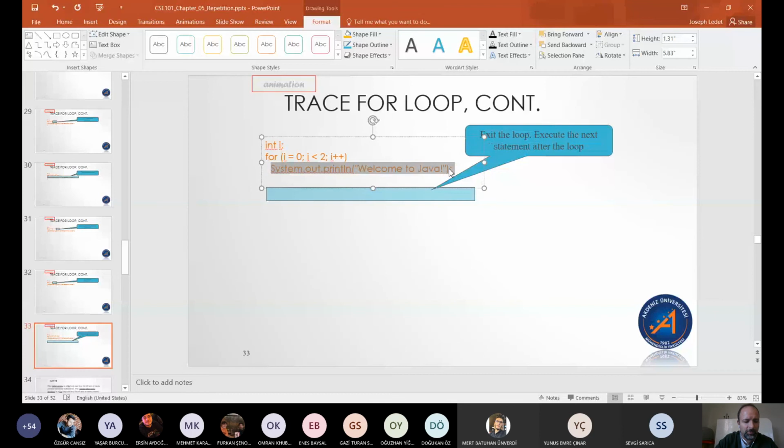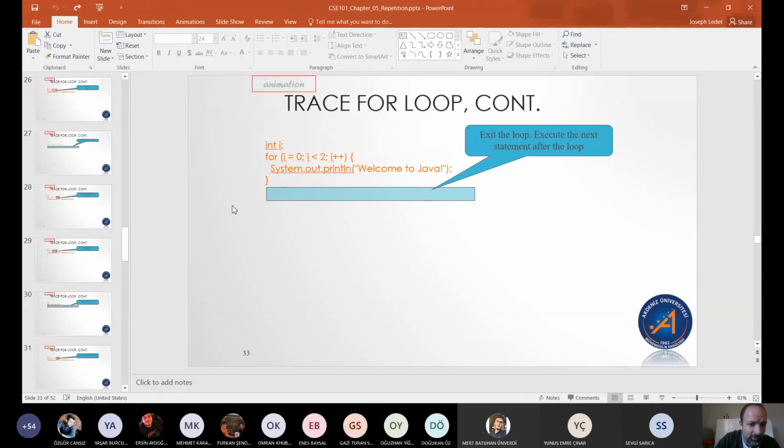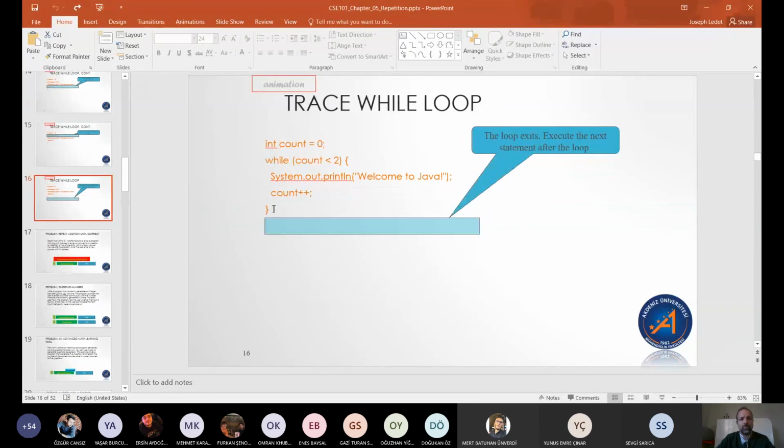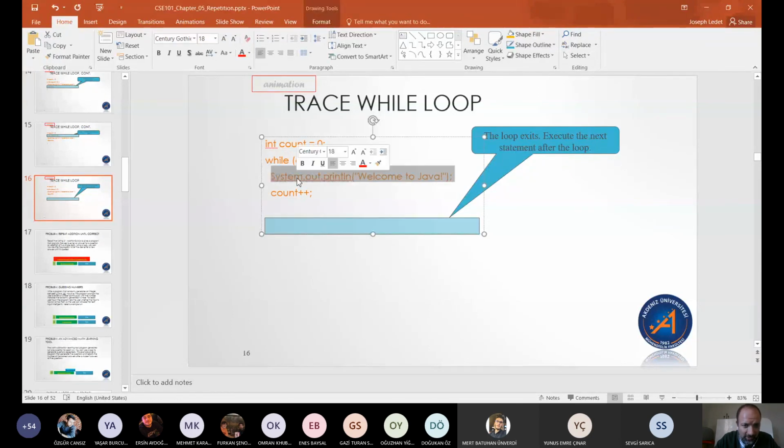Notice that that would not work though, even though this for loop and this while loop are practically the same. It prints the message welcome to Java a specific number of times. But if I were to remove the curly braces here, now I have changed the functionality of this loop. Now only this line is inside of the while loop, and because count is not being changed, this will result in what we call an infinite loop.